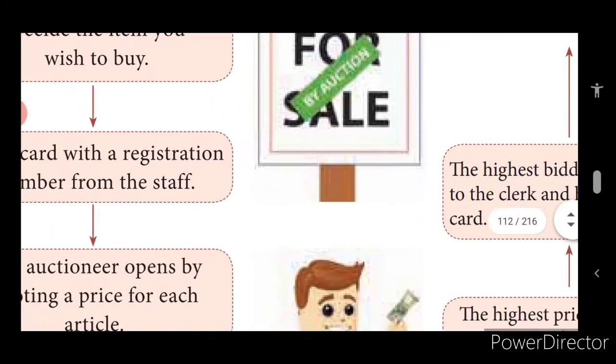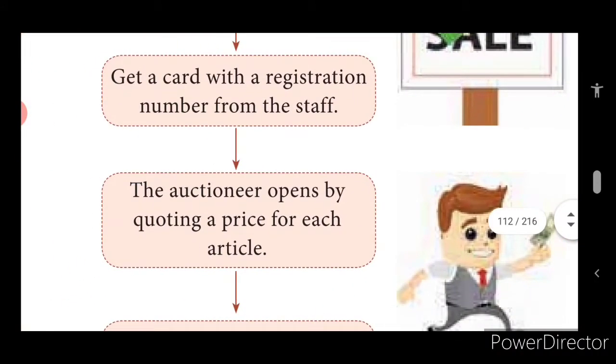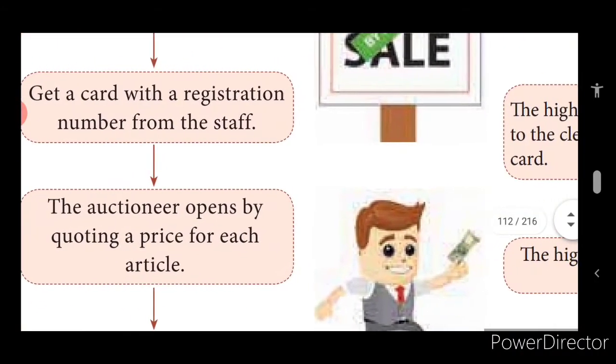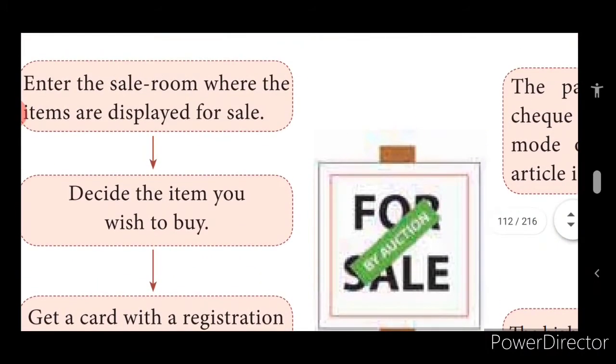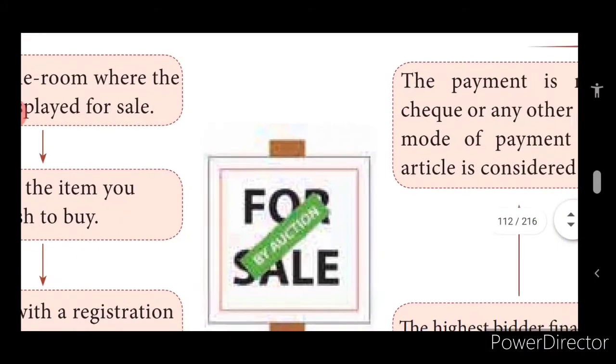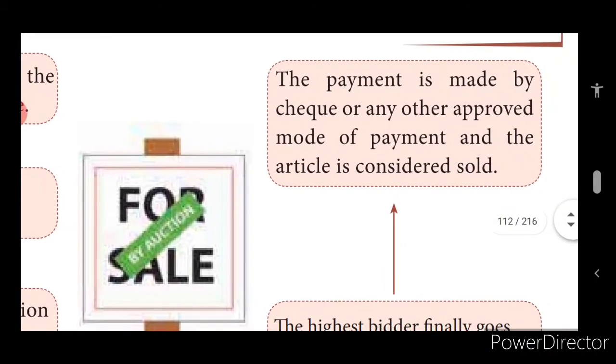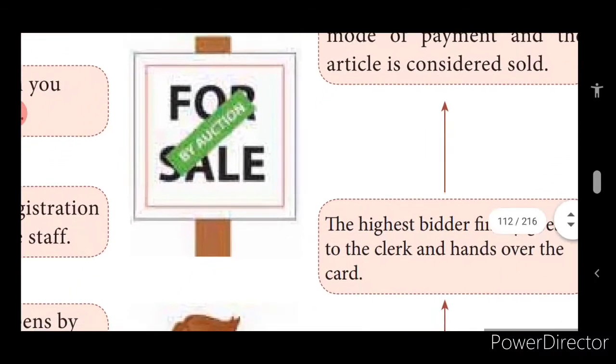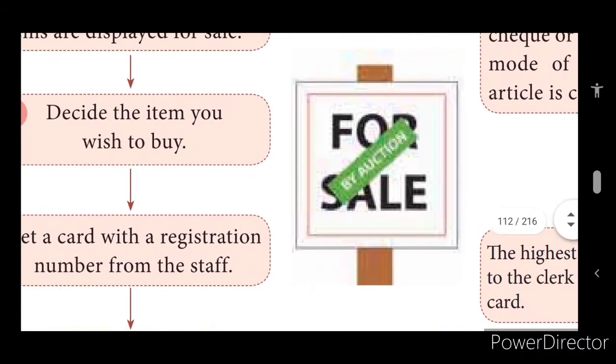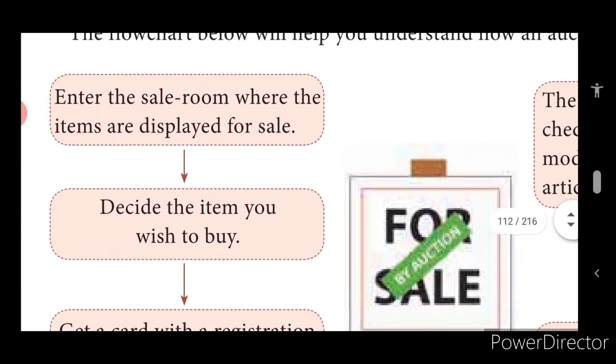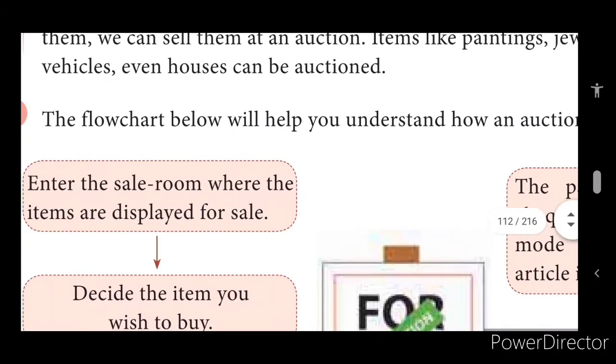And the one who is conducting the auction takes charge of selling the particular article. They keep an excess amount as their benefit, and the person gets the amount he has demanded. That is what an auction is.